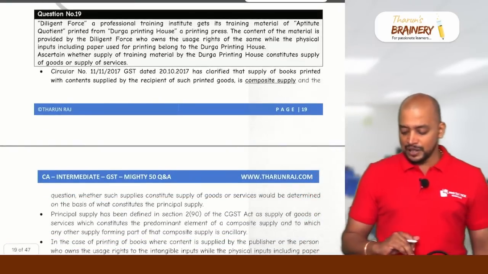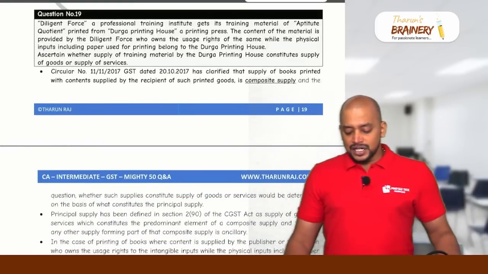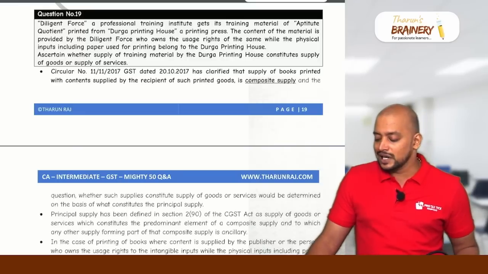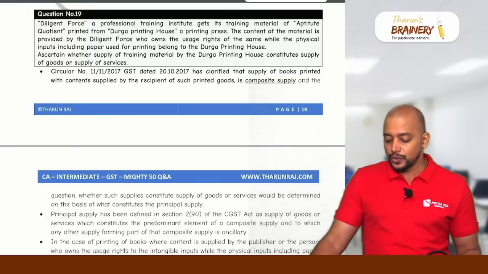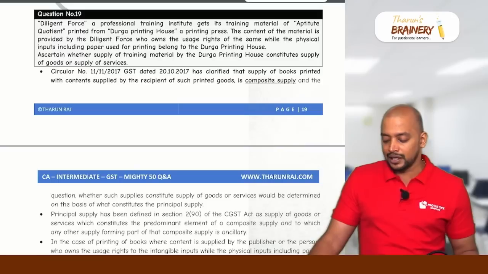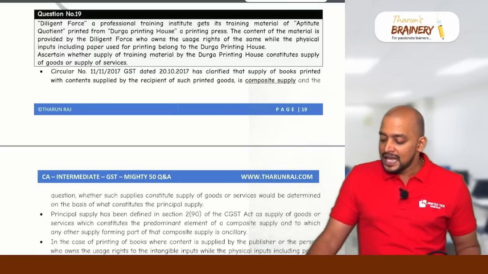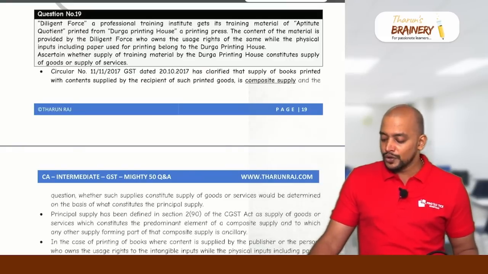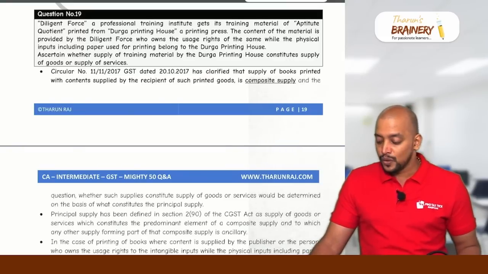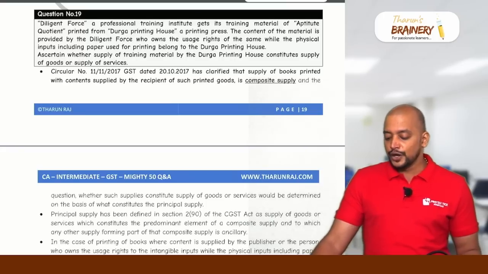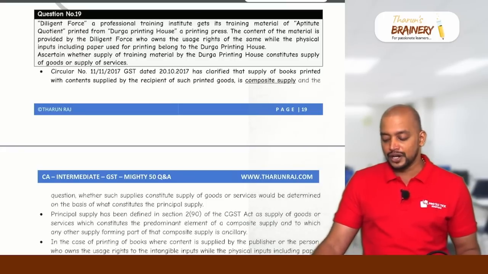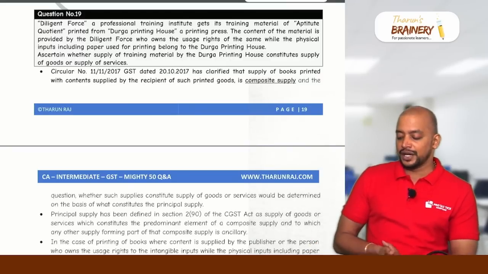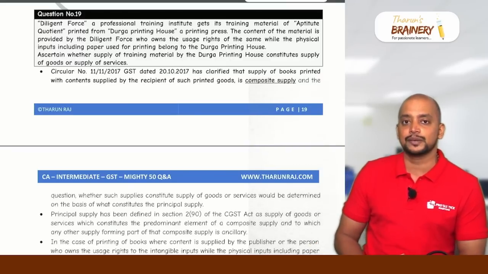Then question number 19. Diligent Force, a professional training institute, gets its training material of aptitude quotient printed from Durga Printing House, a printing press. The content of the material is provided by the Diligent Force, who owns the usage rights of the same, while the physical inputs, including paper used for printing, belong to Durga Printing House. Ascertain whether supply of training material by Durga Printing House constitutes supply of goods or supply of service.